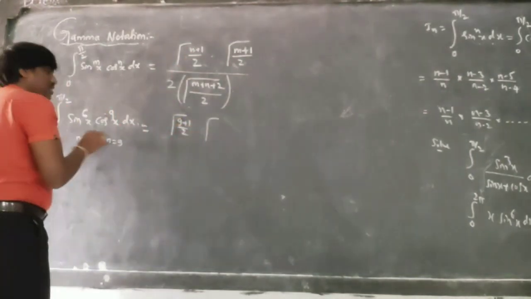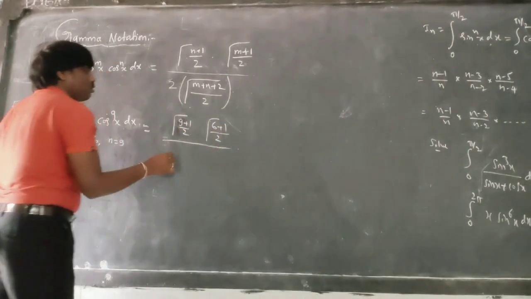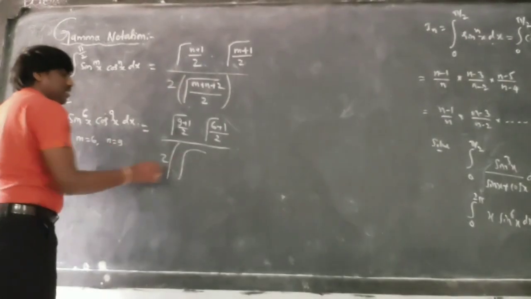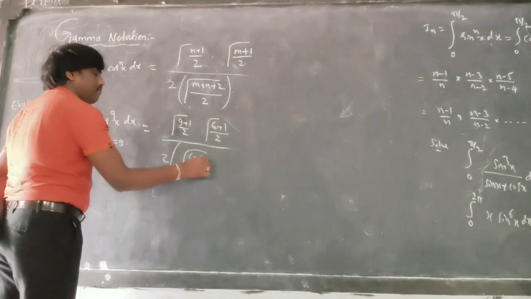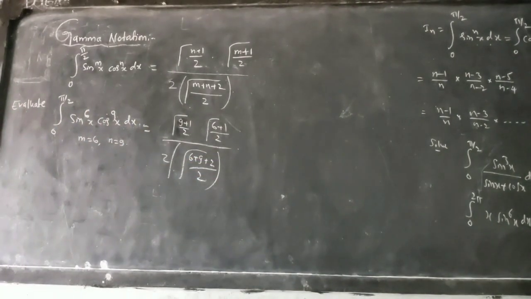Gamma notation 6 plus 1 by 2, divided by 2 times gamma notation m plus n plus 2 divided by 2, that is 6 plus 9 plus 2 divided by 2. This makes it very easy, a shortcut.